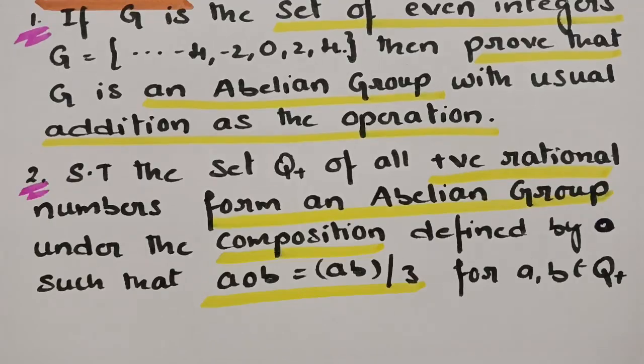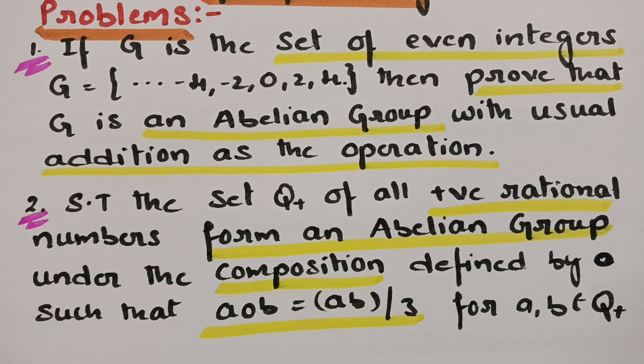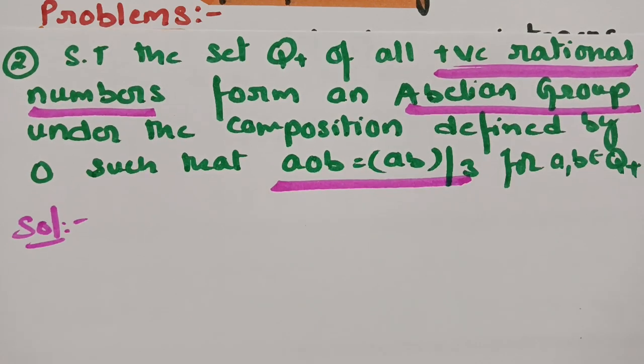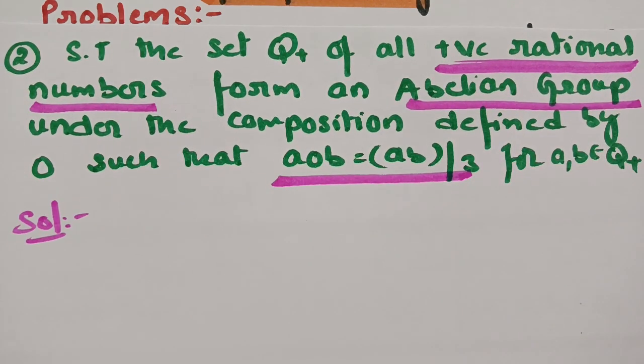And next one, what is the second question here? The second question is: the set Q plus of all the positive rational numbers form an abelian group. And see here, this is also so simple. The set Q plus of rational numbers form an abelian group.